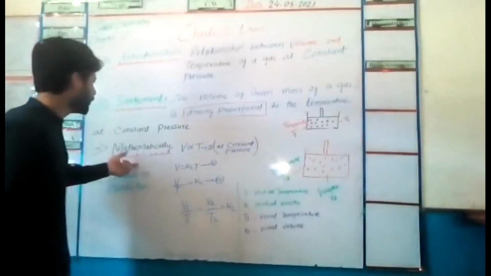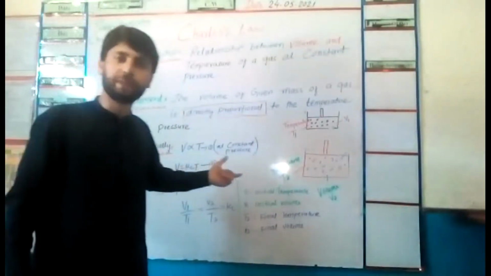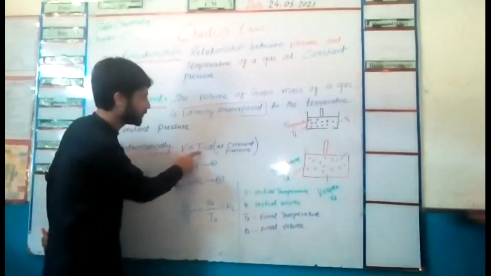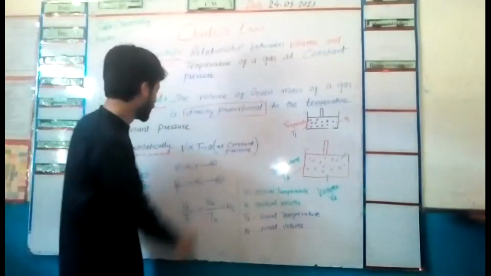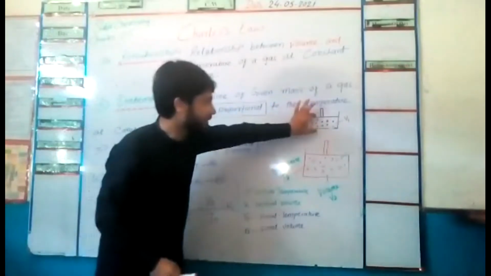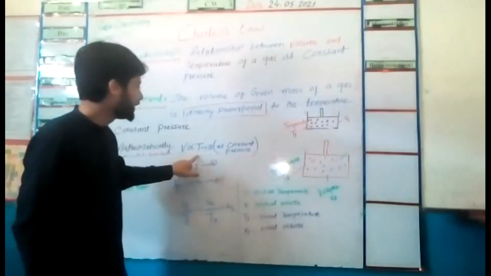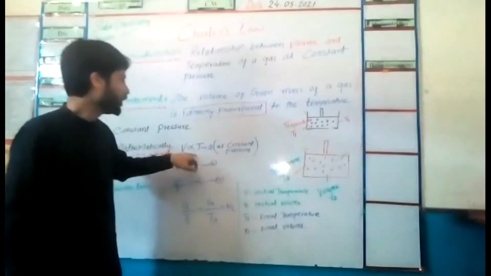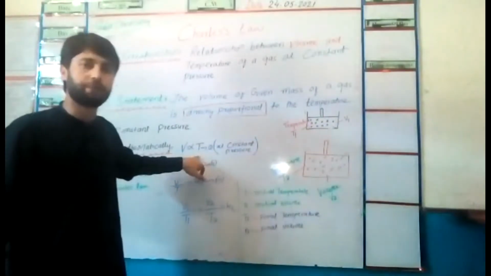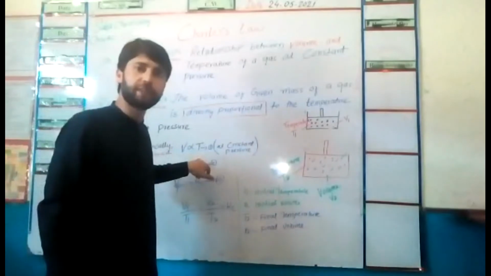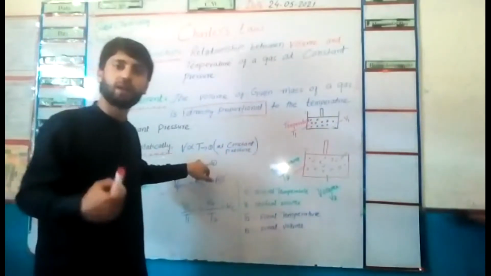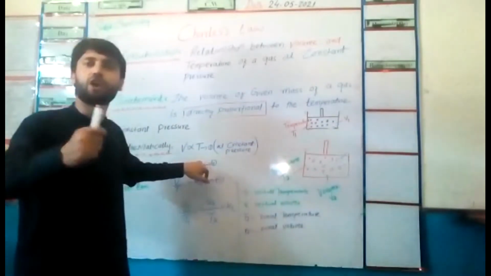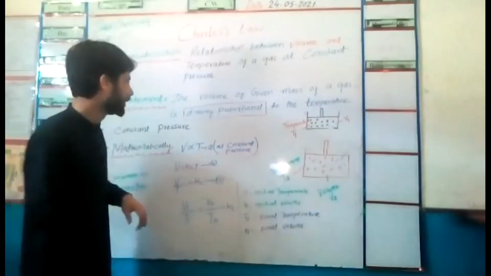So how can we prove it mathematically? Mathematically, volume is directly proportional to temperature. V represents the volume of the gas and T represents the temperature of the gas. It means that by increasing the temperature, the volume is increased, and by decreasing the temperature, the volume is decreased.